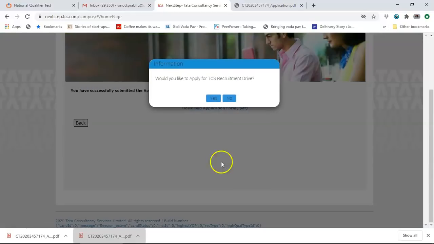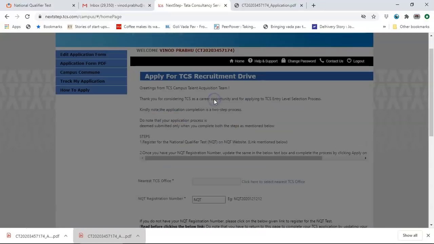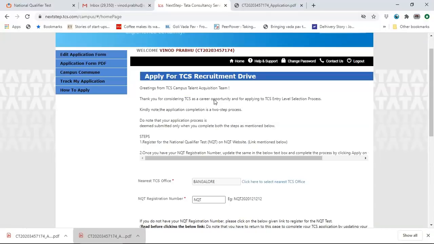Once you submit the application form, would you like to apply for the TCS recruitment drive? Would be there. Click on yes. And when you have to apply for the TCS recruitment drive, read this. Thank you for considering. Kindly note the application process is a two-step process.